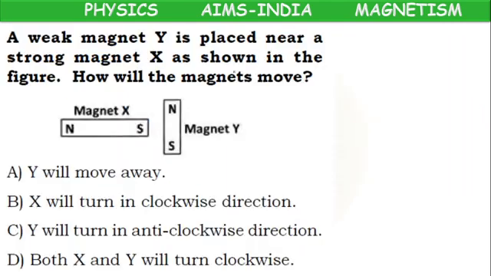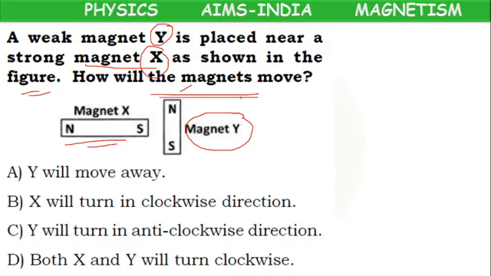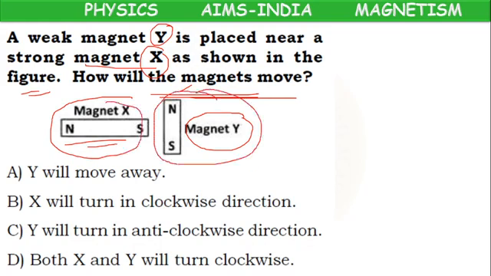Next, children. A weak magnet Y is placed near a strong magnet X as shown in the figure. One is placed horizontally, one is placed vertically. Now the question is, how will the magnets move? Magnet X is a strong magnet, magnet Y is a weak magnet.